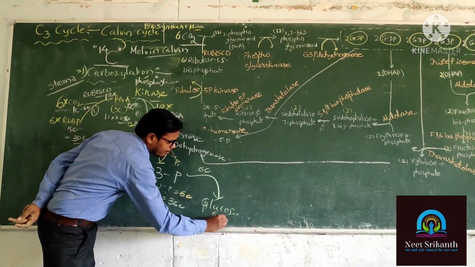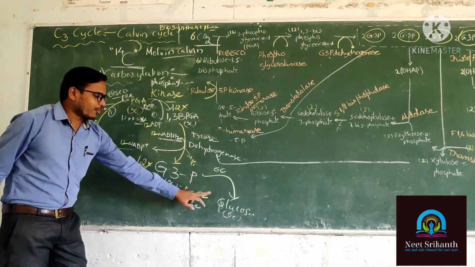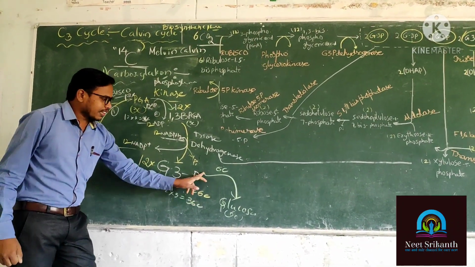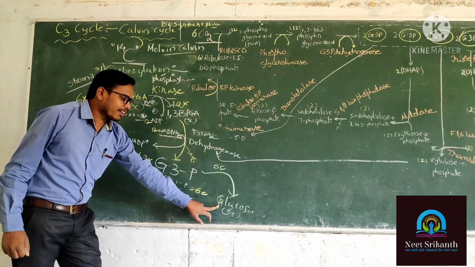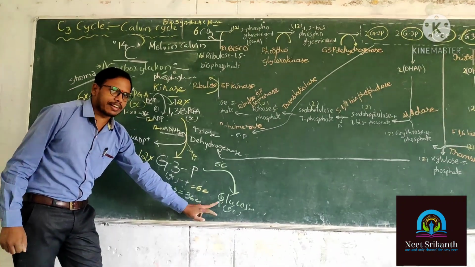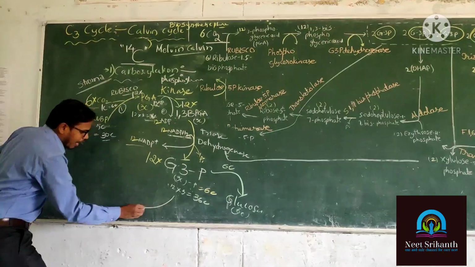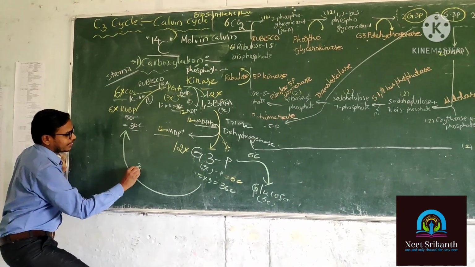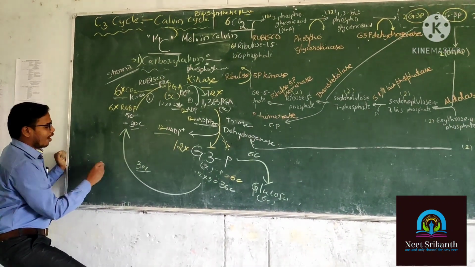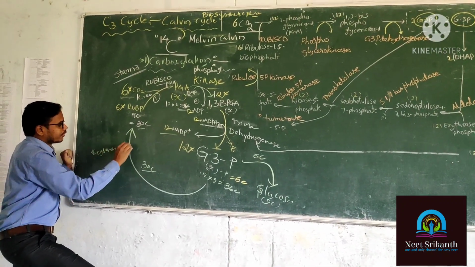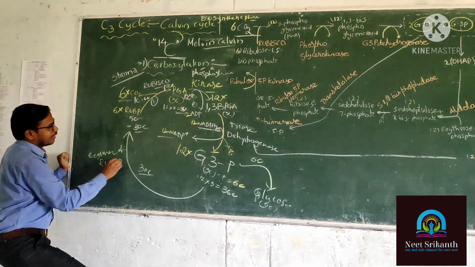In glucose, how many carbons are there? So food is going to be prepared. Out of 36 carbons, 6 carbons participate in making glucose, a hexose sugar. Remaining how many carbons are there here? 30. And now those 30 carbons are participating in regeneration of RUBP. Is it clear?